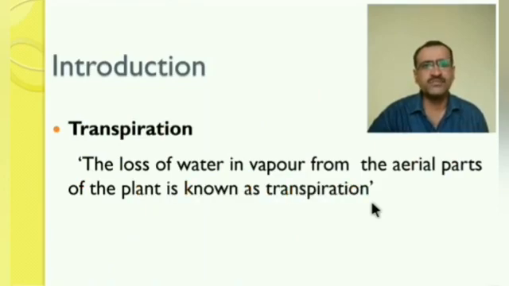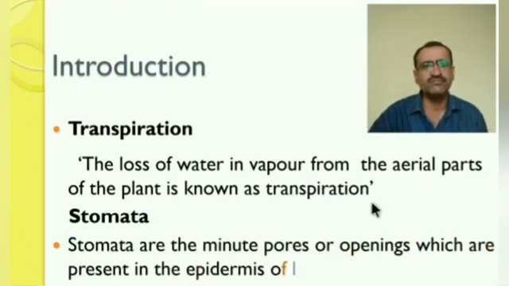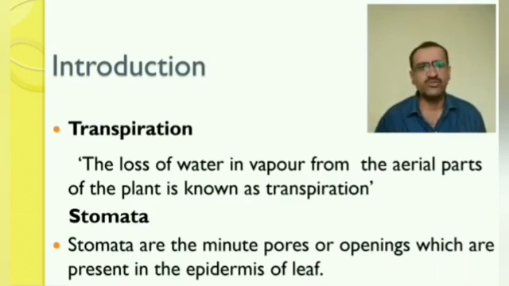What is meant by transpiration? Transpiration is nothing but the loss of water in vapor form from the aerial part of the plant. This transpiration takes place through the stomata. The stomata are minute pores present in the epidermis of the leaf, and through that small pore the vaporized water transpires into the atmosphere.